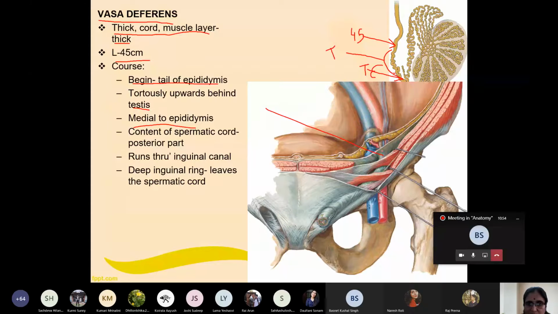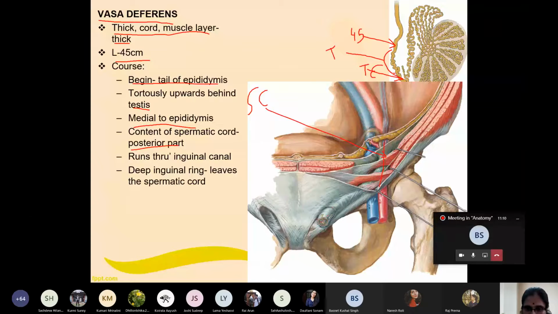What is the name of this cord, my dear student? Spermatic cord. And in the spermatic cord, where does it lie? It lies in the posterior part of the spermatic cord. Then you can see it passes through the inguinal canal. Which canal is this? It passes through the inguinal canal.